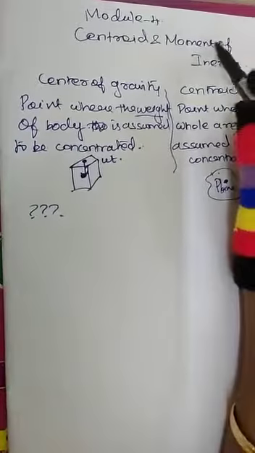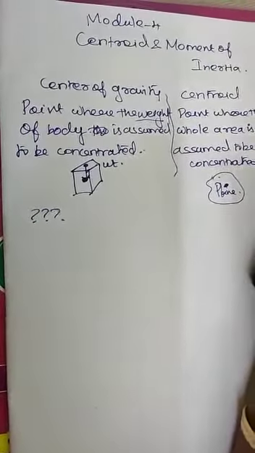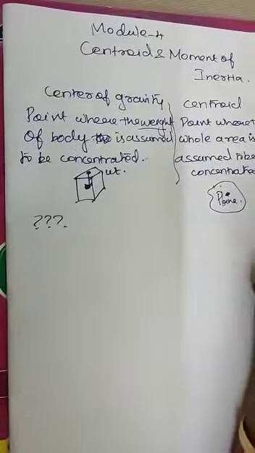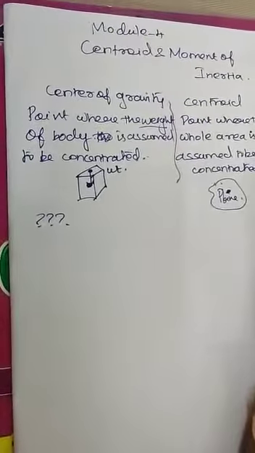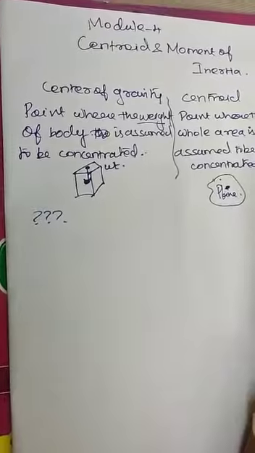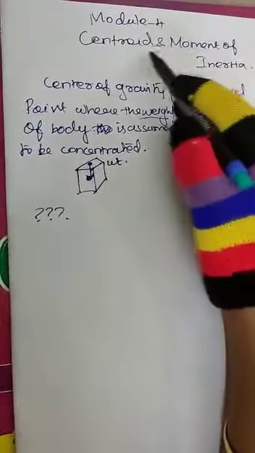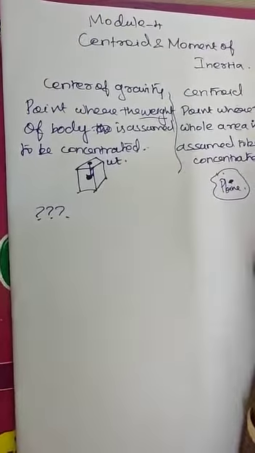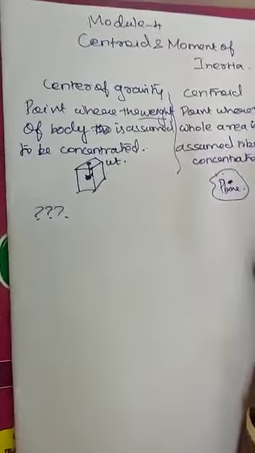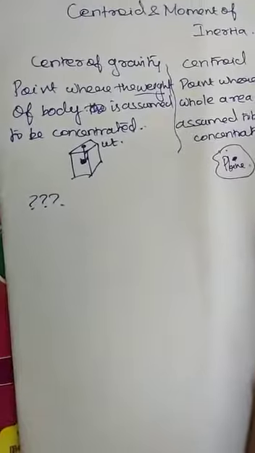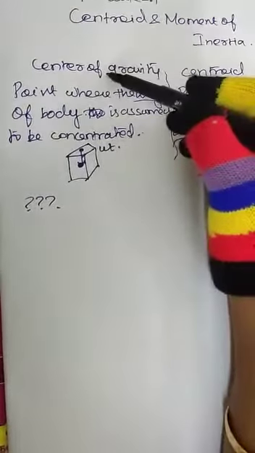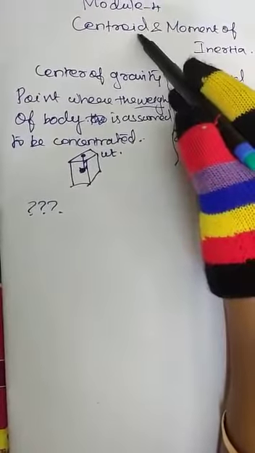So what is meant by moment of inertia? In simple terms, it is the resistance offered by the body against bending. Mathematically, it is the second moment of area. So for structures, civil engineers need this concept of centroid and moment of inertia. For mechanical engineers, for bodies such as aircraft design, you won't consider the centroid, but you will consider the center of gravity. But the basic knowledge is important.